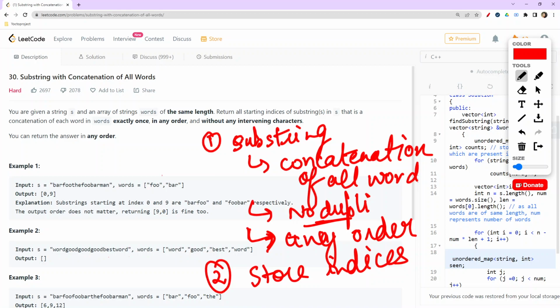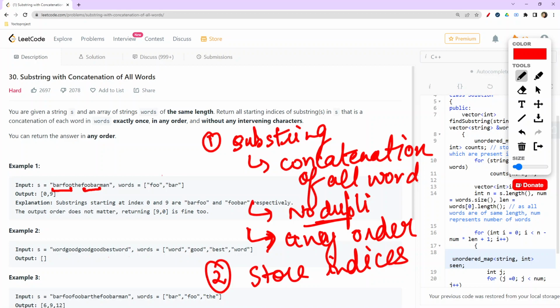If we think about it, it is some sort of sliding window, right? Here bar foo is coming, then foo bar is coming, and we are required to check for the window size.